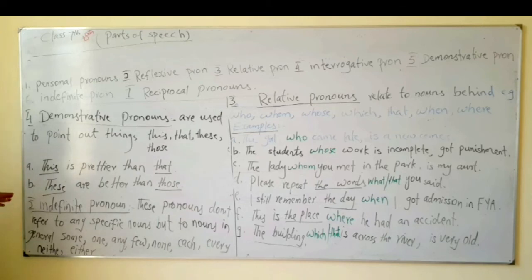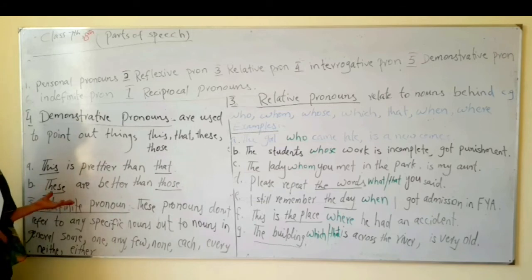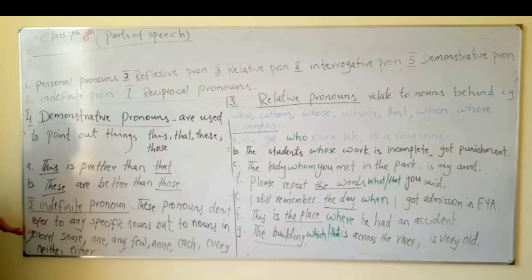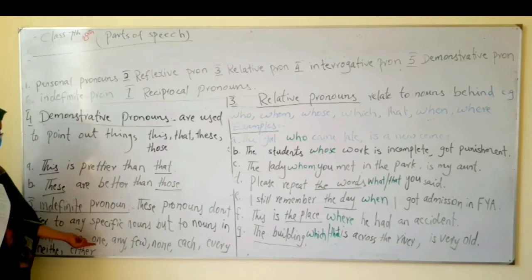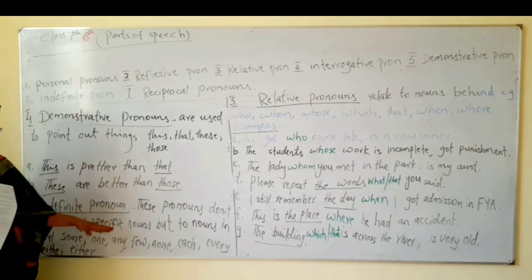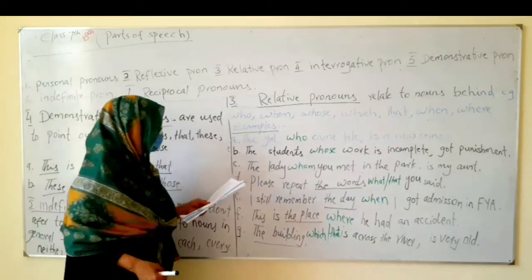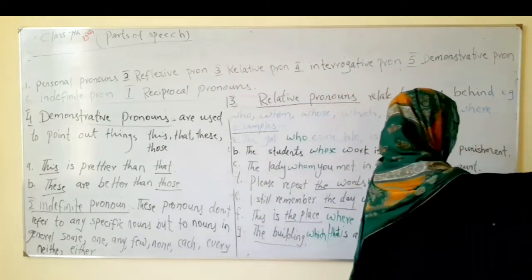Indefinite pronouns mean these pronouns don't refer to any specific nouns. For example, when we use he, we have one male behind it. Same with she, we know for whom we are using it. Here they are indefinite pronouns, the nouns are not specified. As I gave you examples: some, one, anyone, few, none, each, every. The nouns behind them are not defined, and that's why they are called indefinite. Next is the reciprocal pronoun.